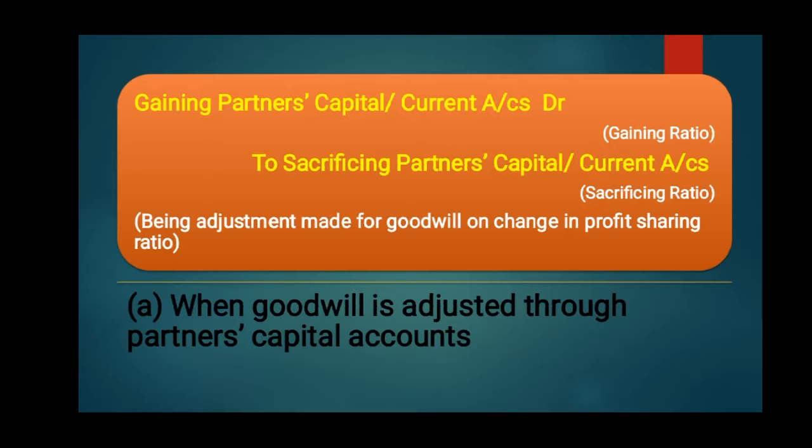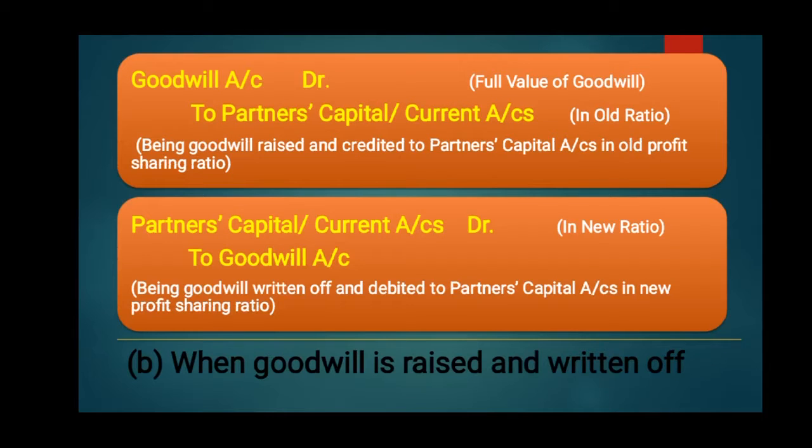So it is the adjustment entry. The capital account is used when the partner's capital is fluctuating, and the current account is debited when partner's capital is fixed. And the second method is when goodwill is raised and written off with its full value.